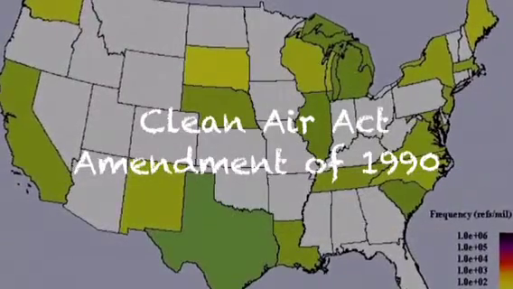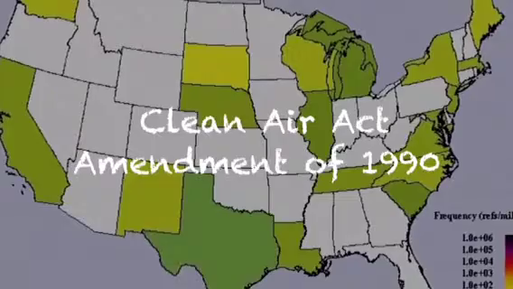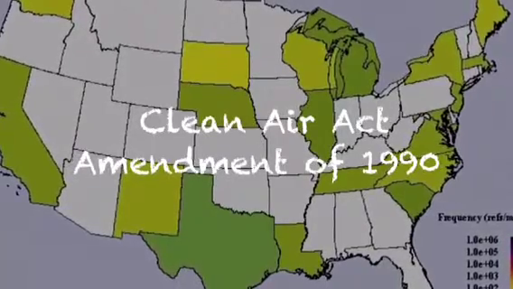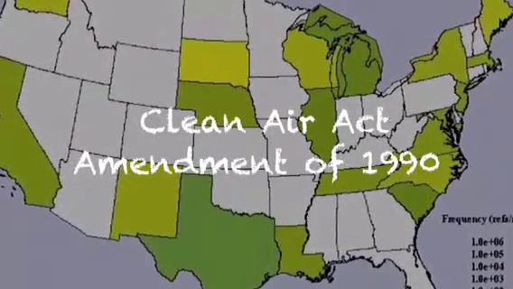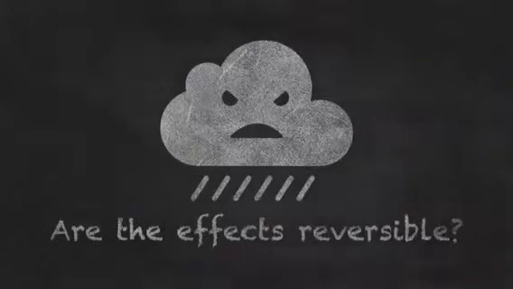Congress has also passed a law called the Clean Air Act Amendment of 1990. It puts a limit on the amount of sulfur dioxide power plants can release into the air. Are these effects reversible? The effects of acid rain are reversible, but they take a very long time to reverse themselves to return back to the way that they originally were. It could take hundreds of years depending on the damages that have been done to the aquatic scene.